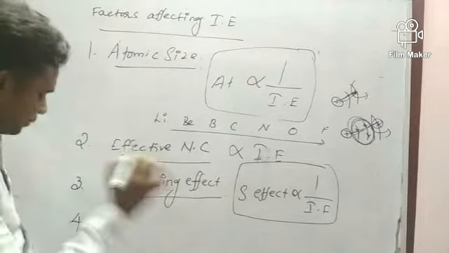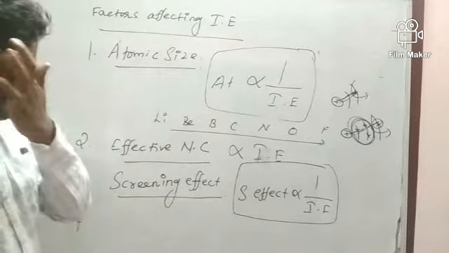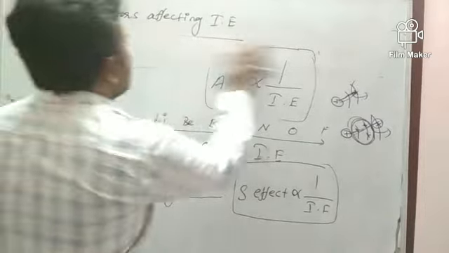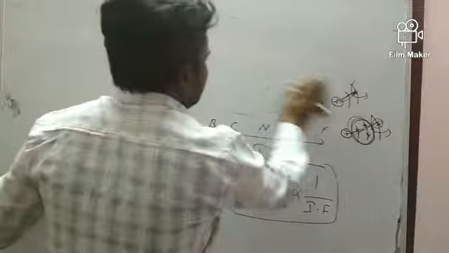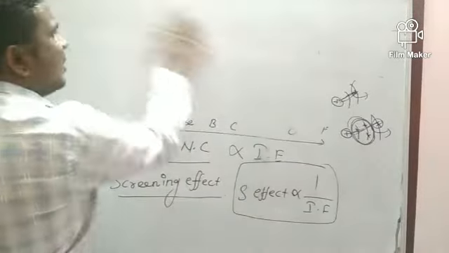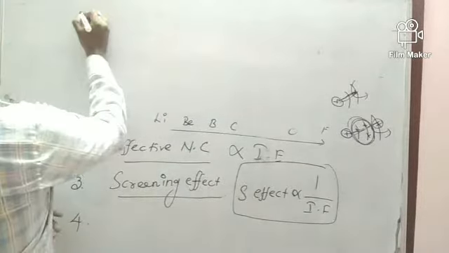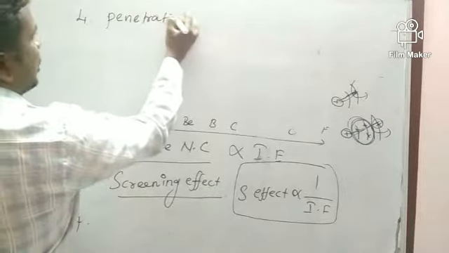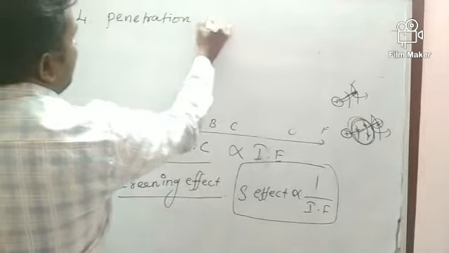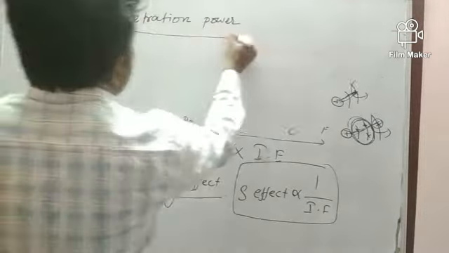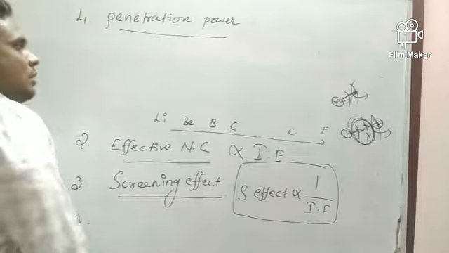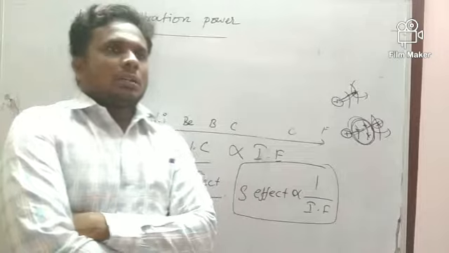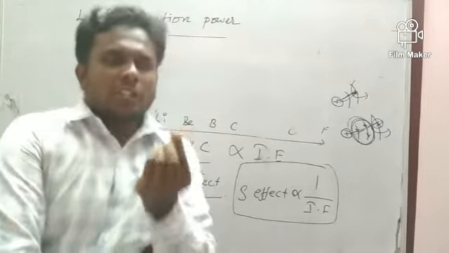Third point, actually the fourth point, is penetration power. What is meant by penetration power? I will tell you. Penetration power, or we can say shape of orbital. Penetration power means the amount of energy, or the shape of the orbital.